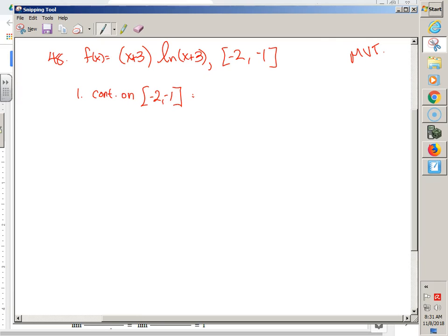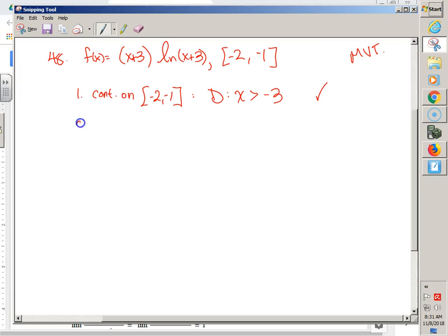What's the domain of an ln? Domain of an ln, what has to be true? Good. This has to be greater than 0, so x has to be greater than -3. Are all my values greater than -3? Yes. Do we know what ln looks like? Are there any sharp turns in an ln? And if you multiply by a polynomial, no sharp turns. But actually, we don't even need to worry about sharp. We just need to ask, does it exist? Well, if the domain is greater than -3, yeah, it exists. So therefore, we can say, yes, it's continuous because the interval is greater than the domain restriction.